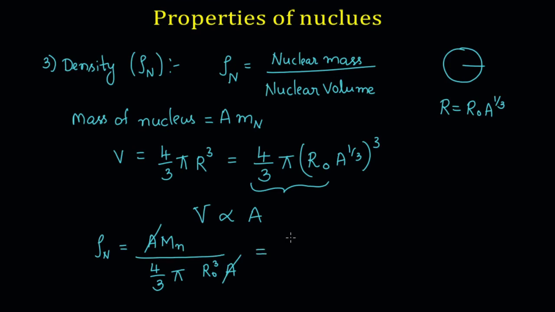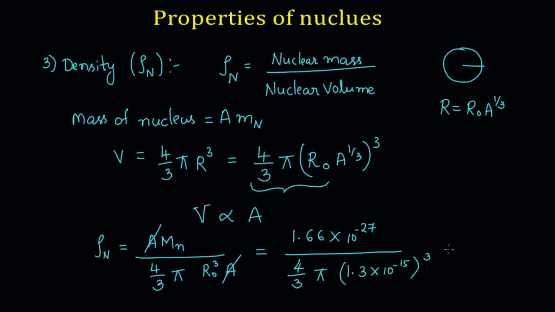Here Mn is nothing but the mass of the nucleon, which we just found out to be 1.66 into 10 power of minus 27 kg, divided by 4 by 3 pi r naught cube. R naught, as we already know, has a value of 1.3 into 10 power of minus 15 meters.